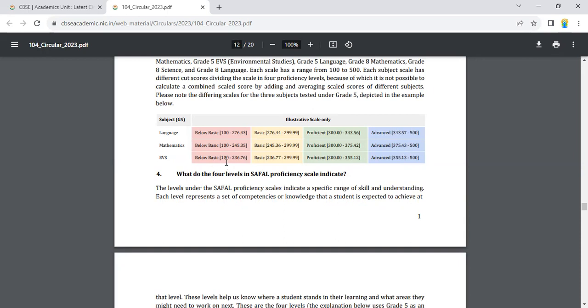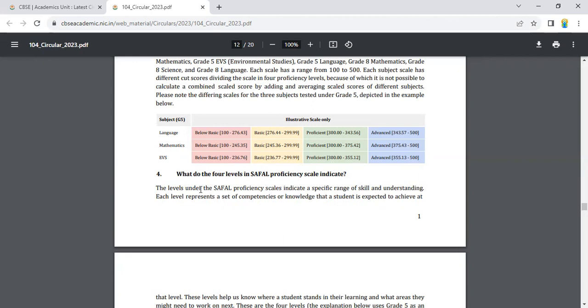EVS: below basic 100 to 236.76, basic 236.77 to 299.99, proficient 300 to 355.12, advanced 355.13 to 500. See, if you look at the scales given here, they are different for language, mathematics, and EVS.